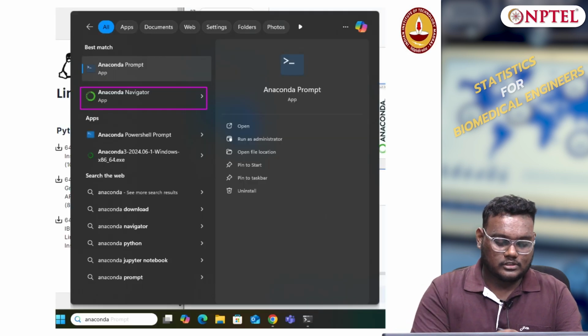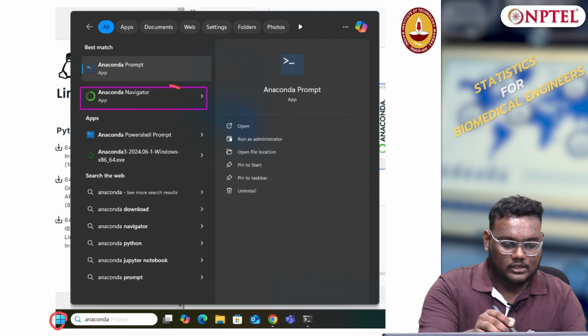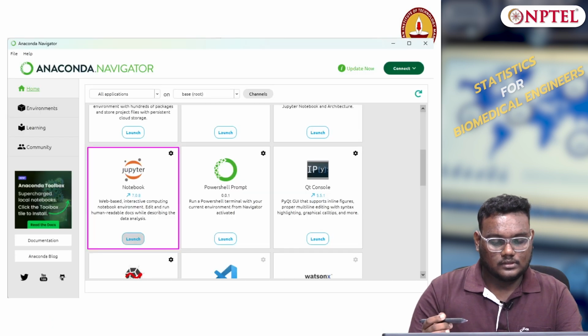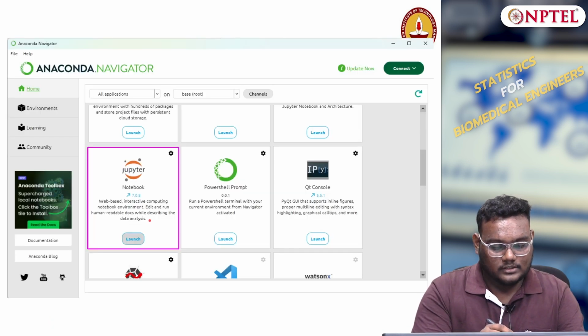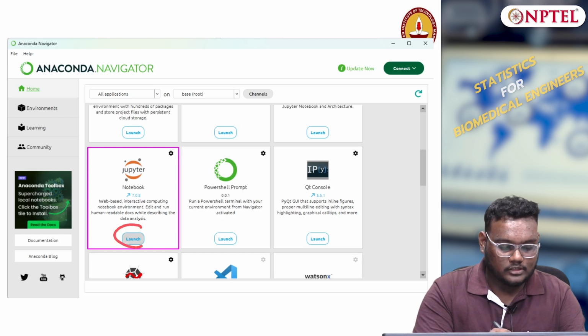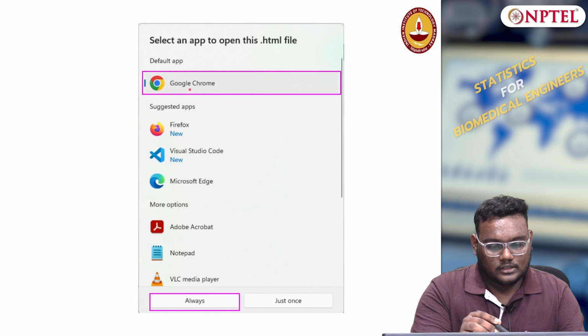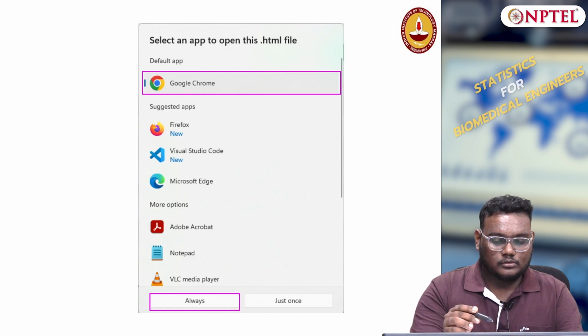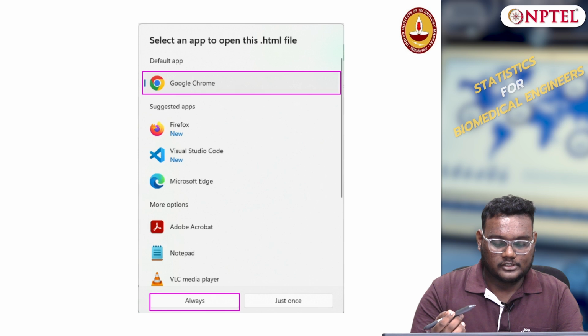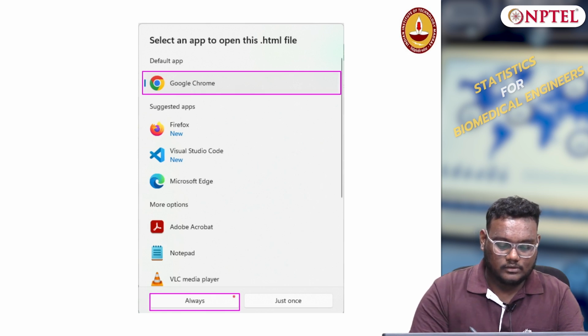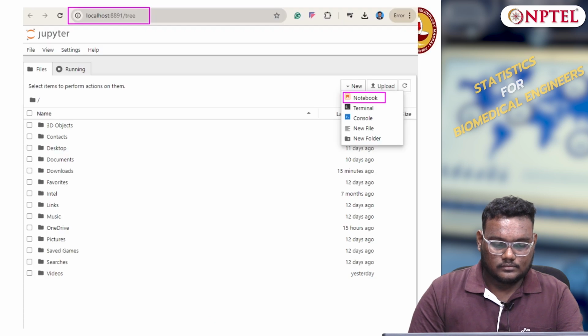Now go to Start in your Windows and open Anaconda Navigator. There you will find Jupyter Notebook. Click Launch. It will ask for permission to open in Google Chrome, Firefox or whatever browser you have installed. Just click on the application like any web browser and choose always.